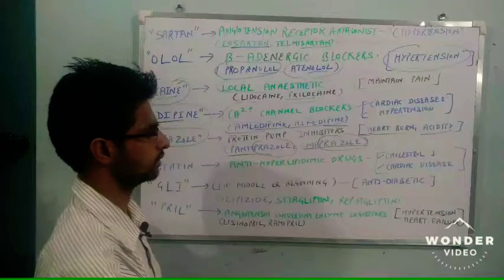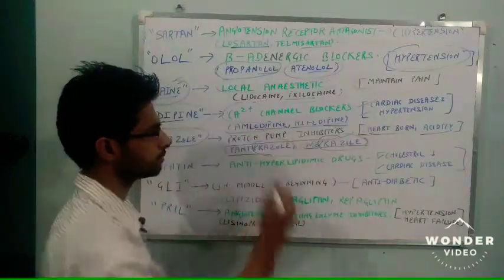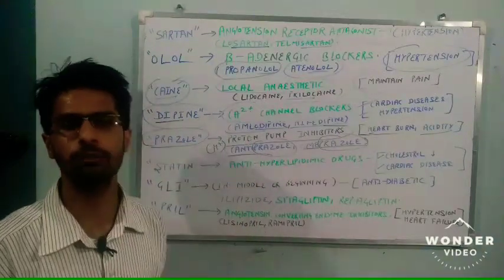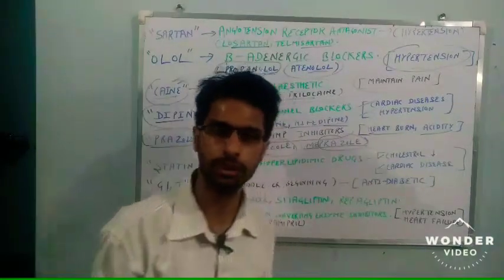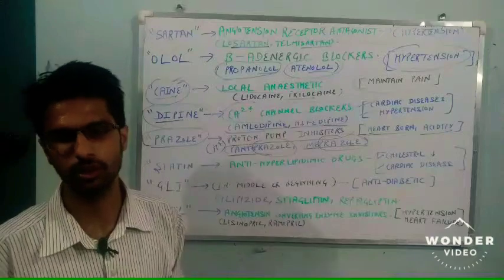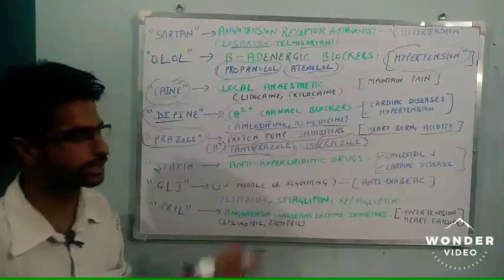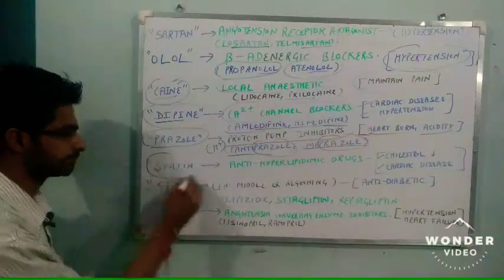So pantoprazole is a proton pump inhibitor, or sometimes we write it as H plus, proton pump inhibitor. The drugs are pantoprazole, omeprazole, esomeprazole, rabeprazole. It is a common antacid drug. It is used, and its mechanism of action is asked sometimes. Proton pump inhibitors. Next is statins.